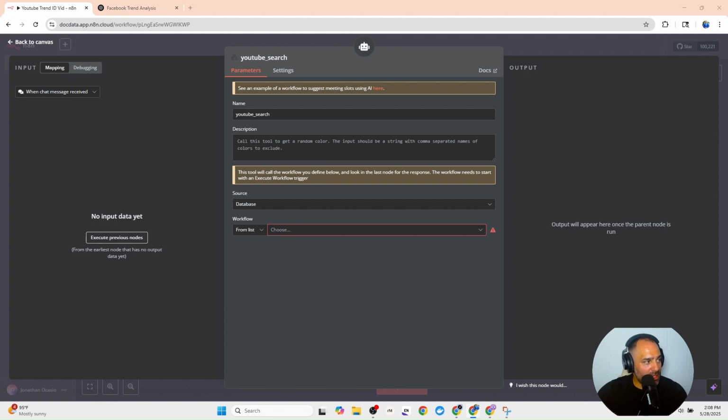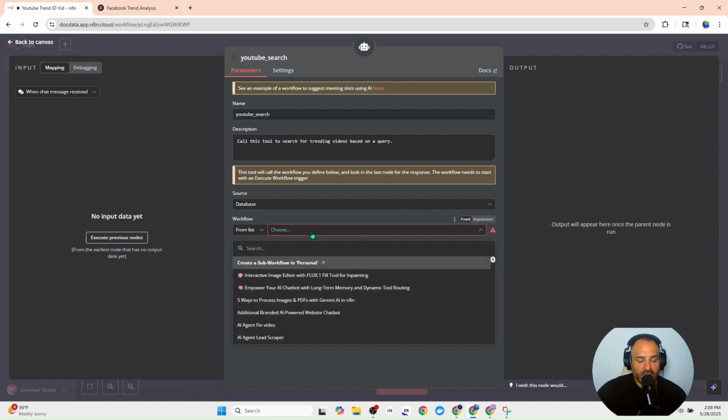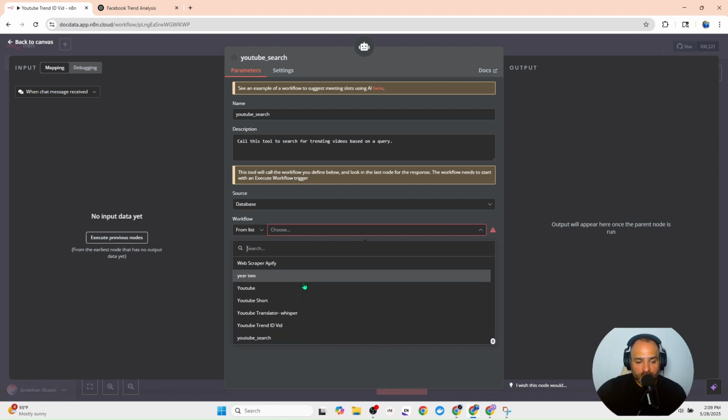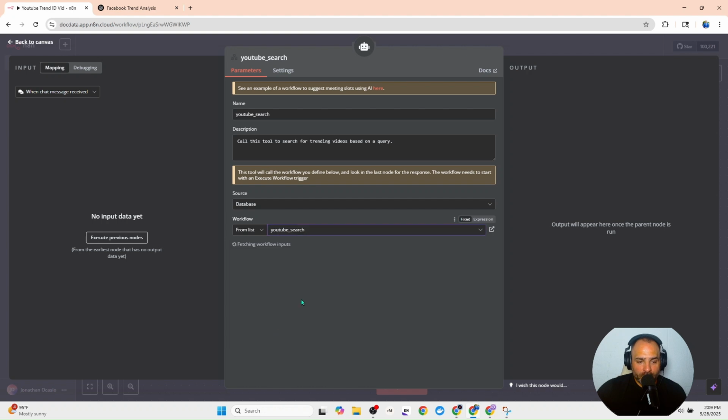And so it will know this is what it needs to call. We need to give it a description. Our description is: call this tool to search the trends of YouTube videos based on the query. The last thing we need to do is give it the workflow that it needs to access. This workflow is going to be YouTube search. And now this is complete.